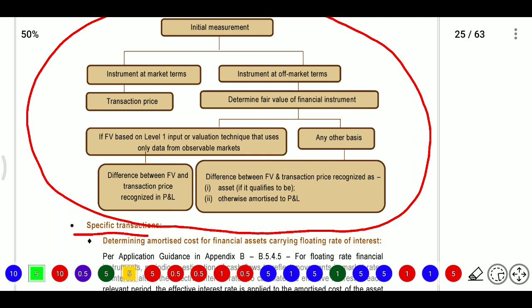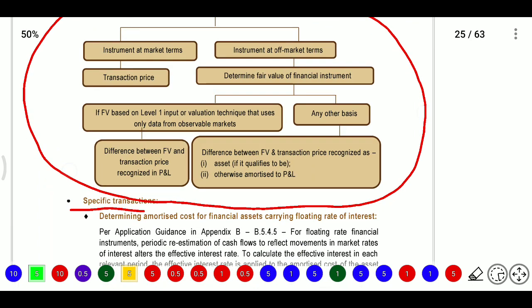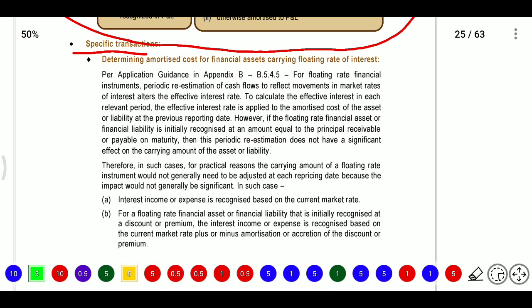Whatever difference there is between fair value and transaction price will be recognized in the profit and loss account. On any other basis, the difference between fair value and transaction price is recognized as an asset or liability, if it meets the definition of an asset or liability. Otherwise we need to recognize the difference amount in the profit and loss account.